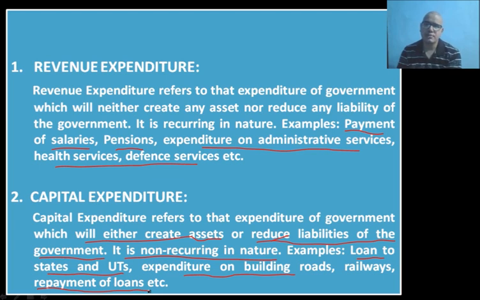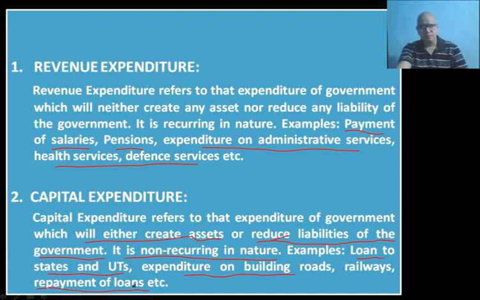Why is it an example of capital expenditure? It is an example of capital expenditure because once the government is repaying the loan, it is shedding off the burden of loans taken by the government. As a result, obviously the liability of the government is reducing, and we have already seen that there are two criteria. One is either creation of assets or reduction of liabilities of the government. So here it satisfies the second condition, that it reduces the liabilities of the government.